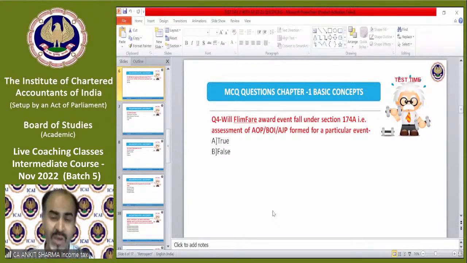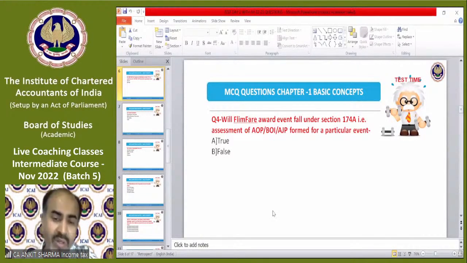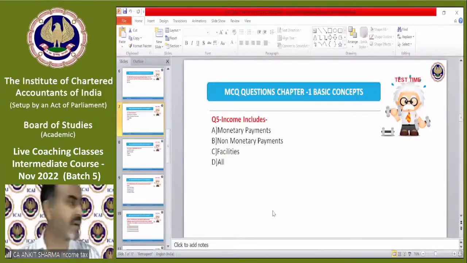Like in IPL. IPL happens only in one year at a time. After that event ends, like this year IPL will end on 29th of May, the organization which technically organized it, like BCCI, is it going to be dissolved? Of course not. So only those events that are for a special purpose, where the organization is going to be dissolved in the same year after that event, only those fall under section 174A. So Filmfare does not fall in that category. So that is false. It's a very tricky question. Okay, well done to those who attempted it correctly.